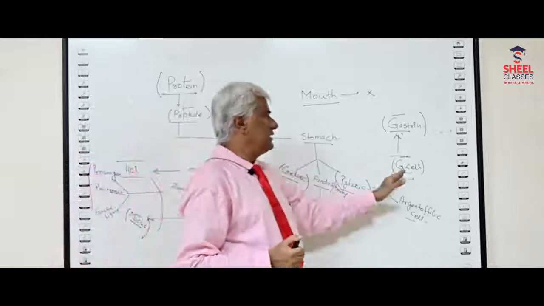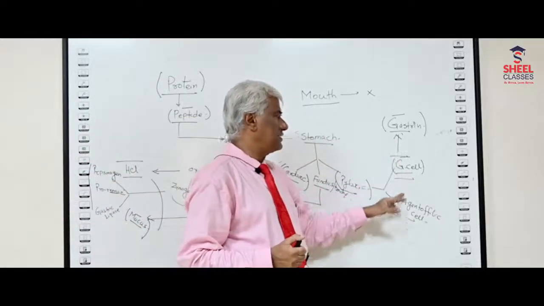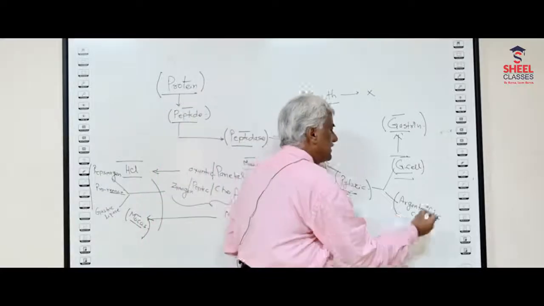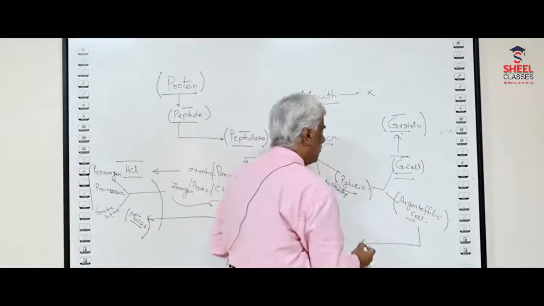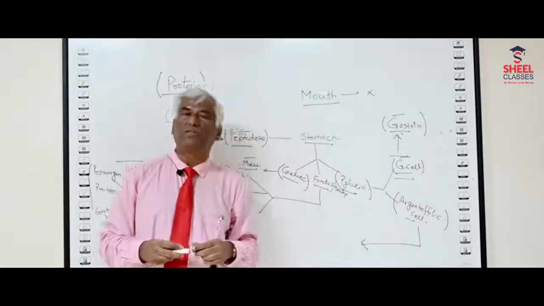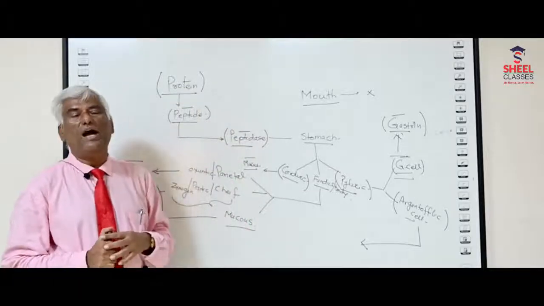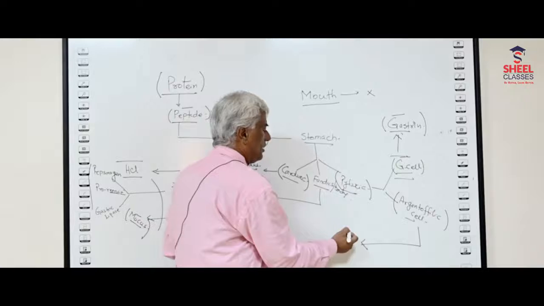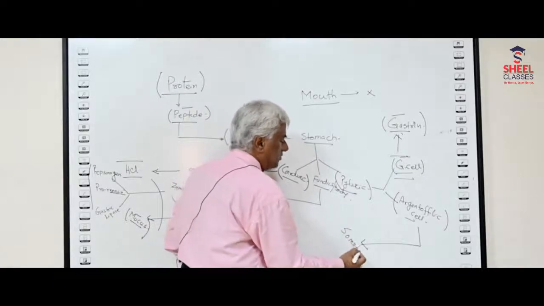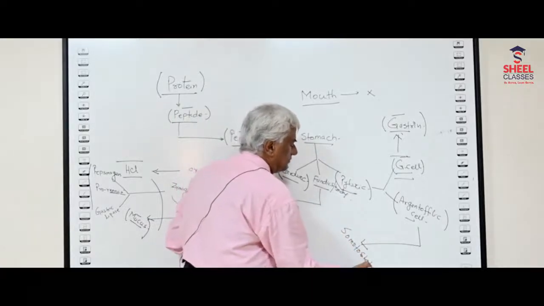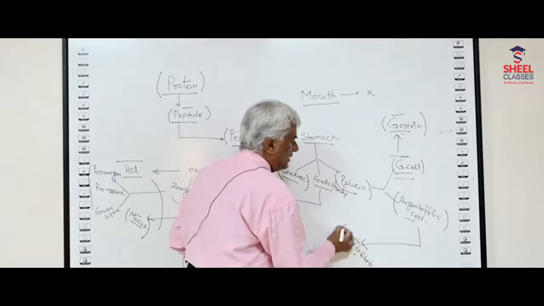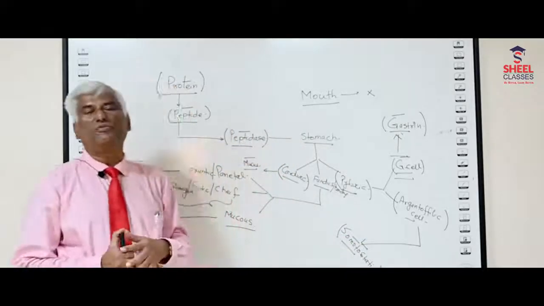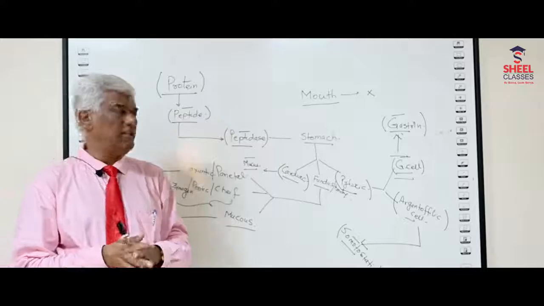Now the G cell secretes gastrin, but so far as the argentophilic cell is concerned, these cells are going to secrete a very important hormone, and it is called somatostatin. So these are the hormones that are secreted from the argentophilic cells. Right, my dear students?